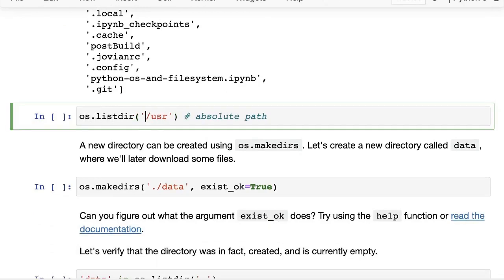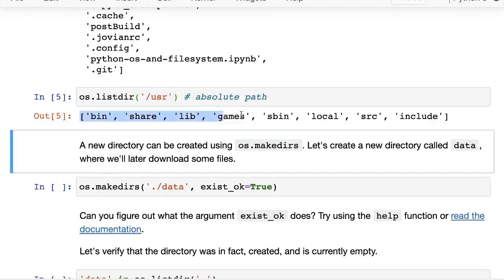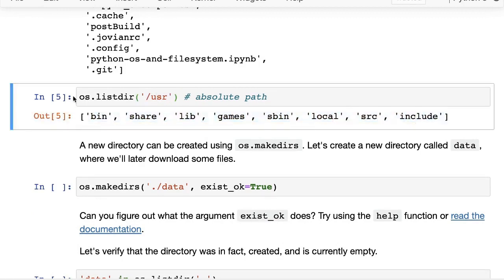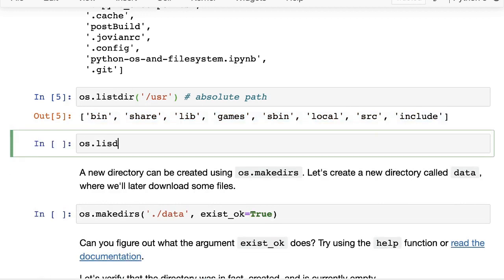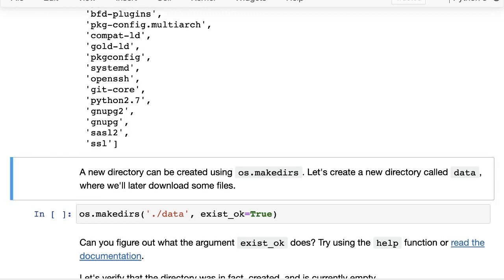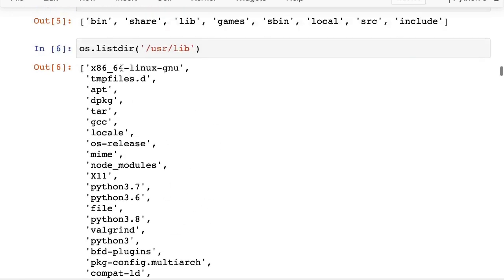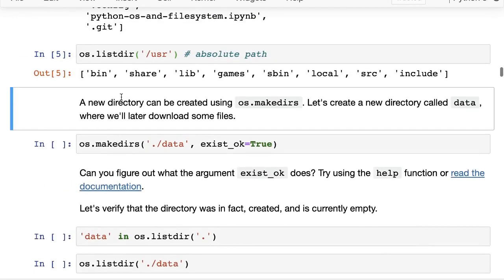So if we check the /usr directory, you can see here that it has all of these subdirectories, and then you can navigate. So you can say os.listdir and pass in, let's say, /usr/lib, and then you can probably go inside it and navigate around. So just within Jupyter, using Python itself, you can browse around the file system.